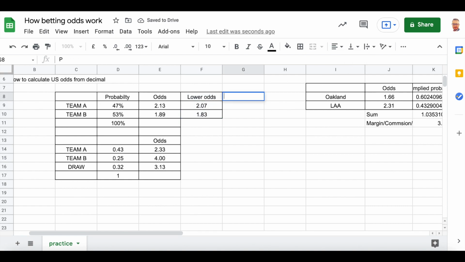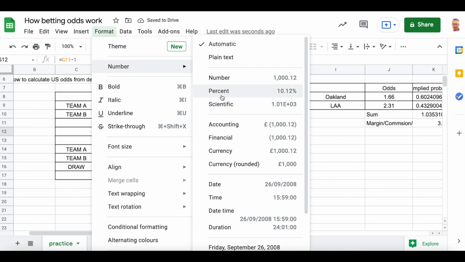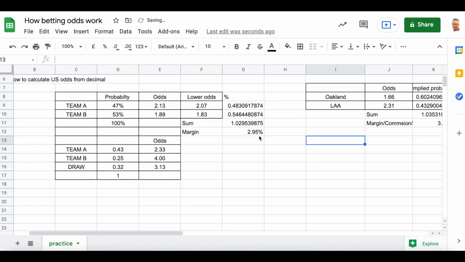The probability is 1 divided by this number. I will drag down and sum. If we sum those two numbers, we get 1.0295, and the margin in this case would be this number minus 1, and if we turn this into percentages, bookmakers would take 2.95%. And this is how they make money.